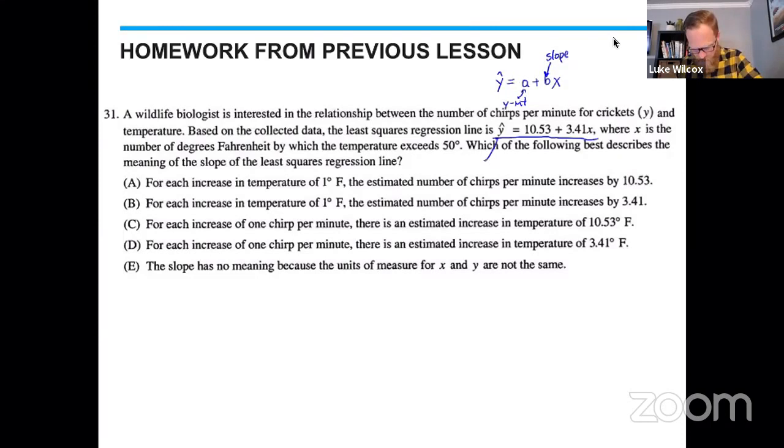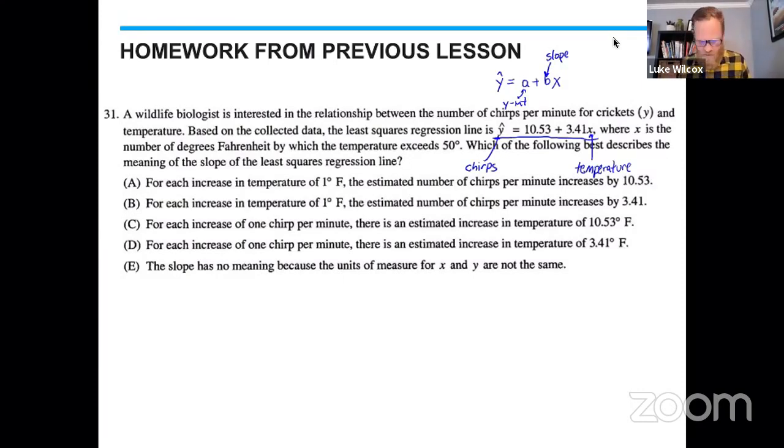The y variable represents the number of chirps for the cricket, and the x variable is the number of degrees Fahrenheit by which the temperature exceeds 50 degrees. So x is temperature, which is the explanatory variable, and y is chirps, which is our response variable.